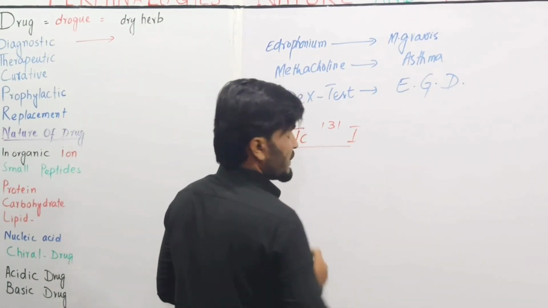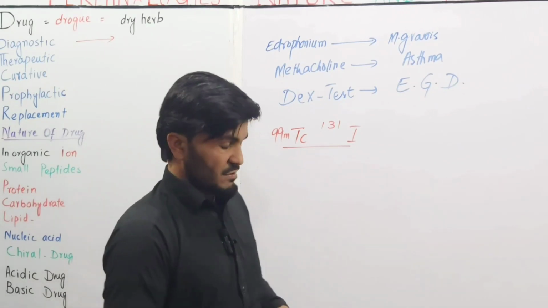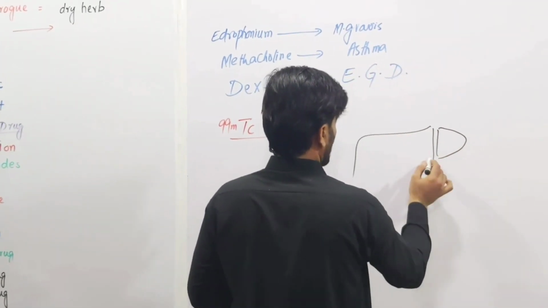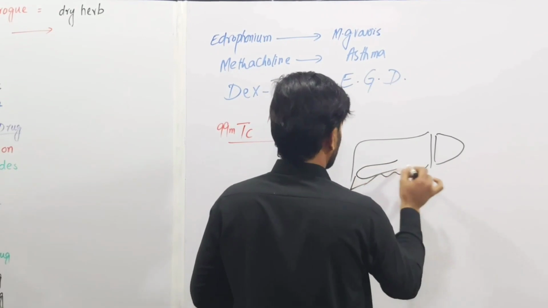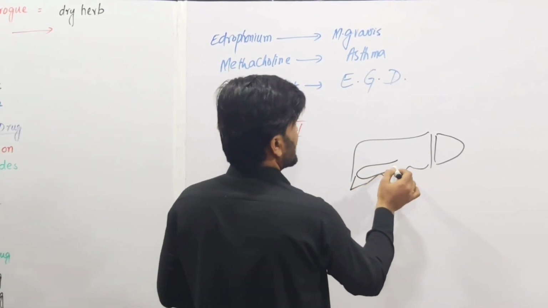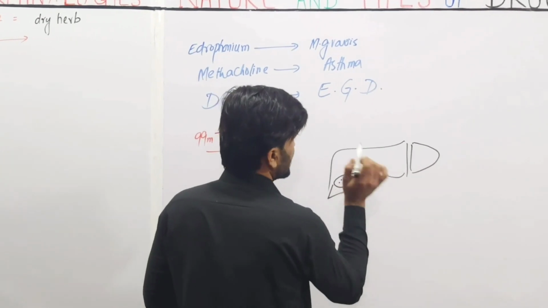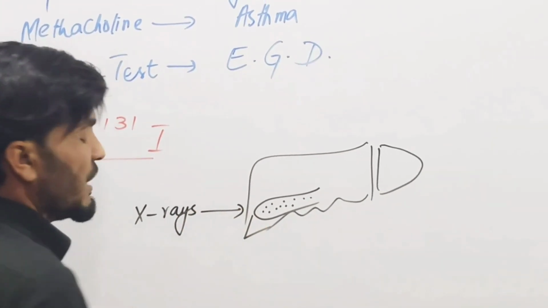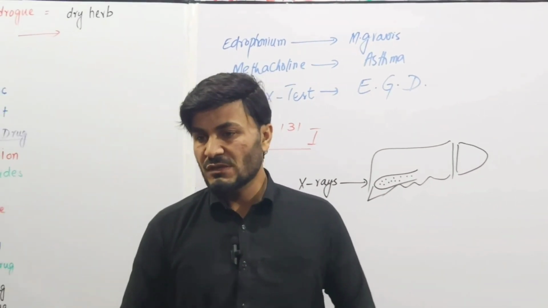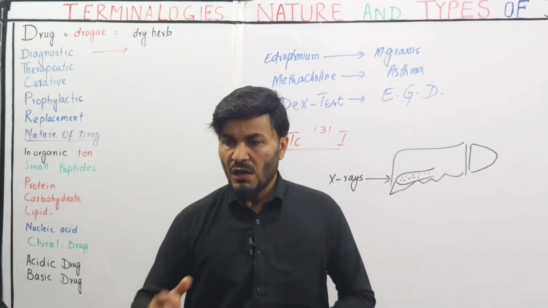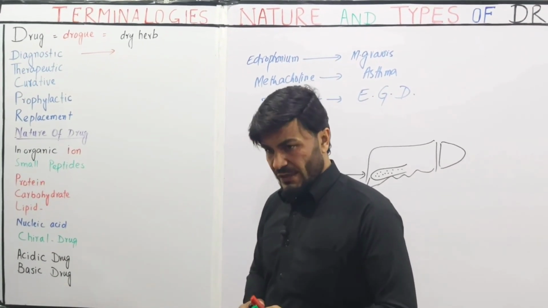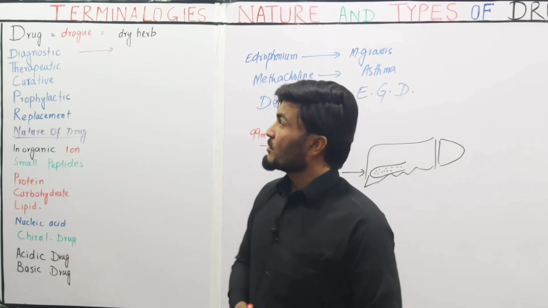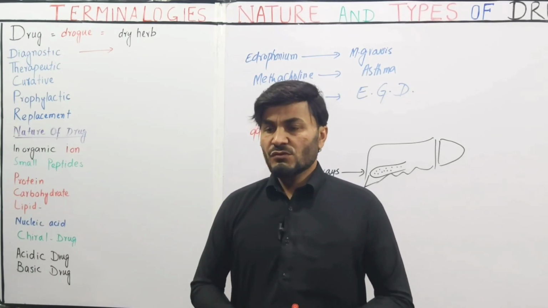These drugs are used for the diagnosis of different diseases, just like in cholangiography or cholecystography. Some drugs, these radiopharmaceuticals, are given and become accumulated in the gallbladder and they obstruct the X-rays, which gives a clear picture of any disease condition. So a drug can be a diagnostic agent and also a therapeutic agent when the drug is used for the treatment and care of the disease, and curative when the drug is used for the cure.